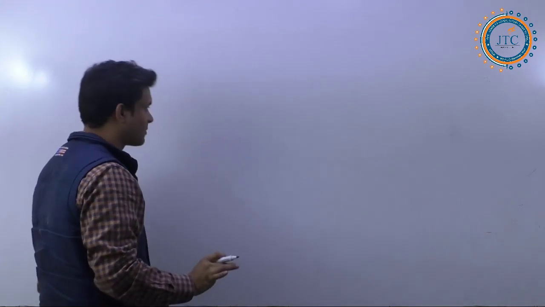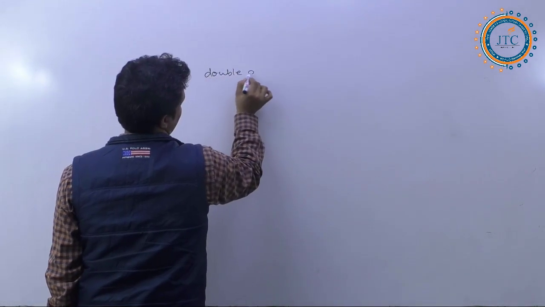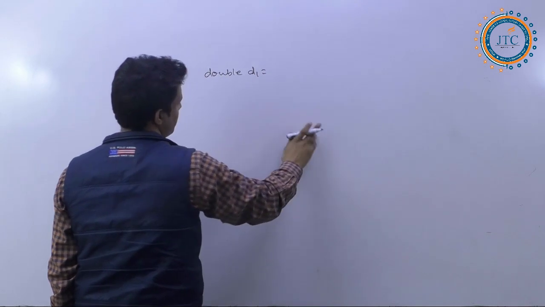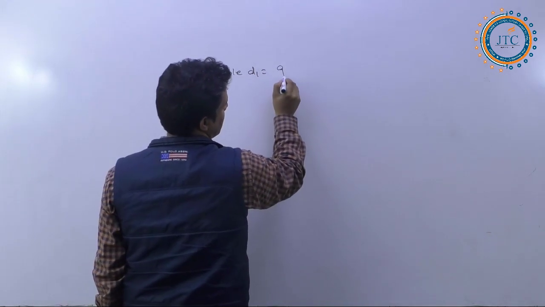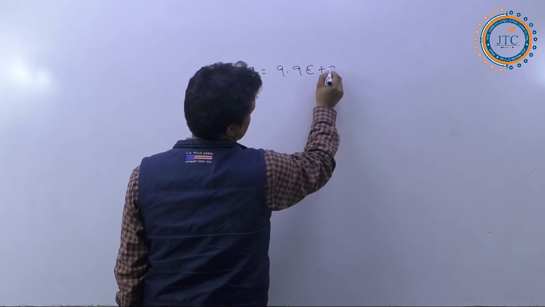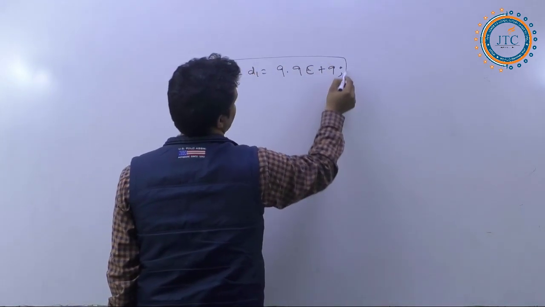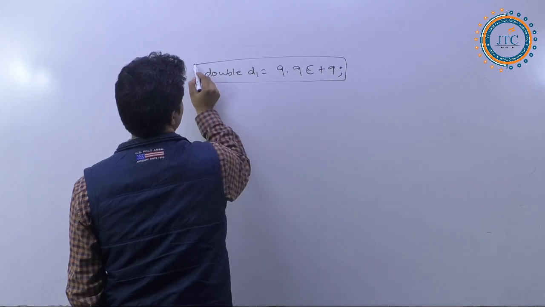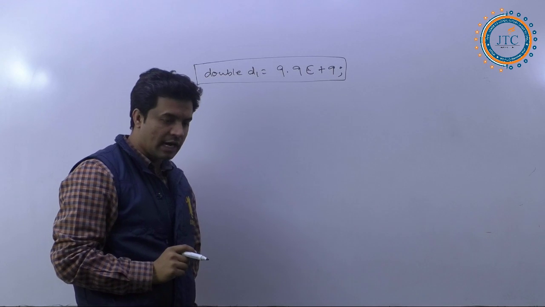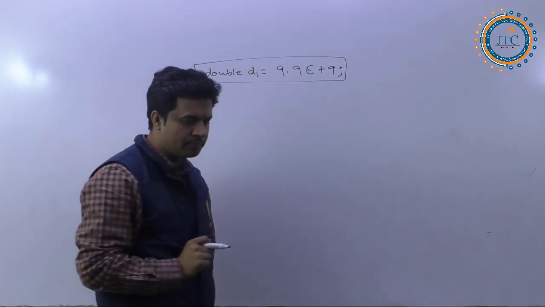So see here, let's say suppose double of d1 is equal to 9.9 E plus 9, I am writing here.